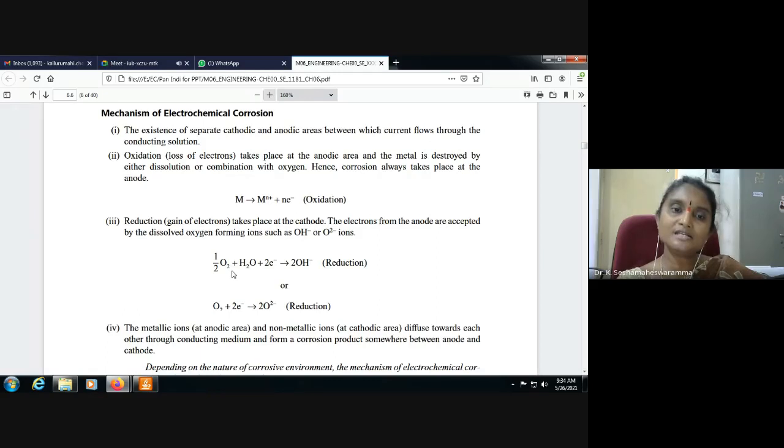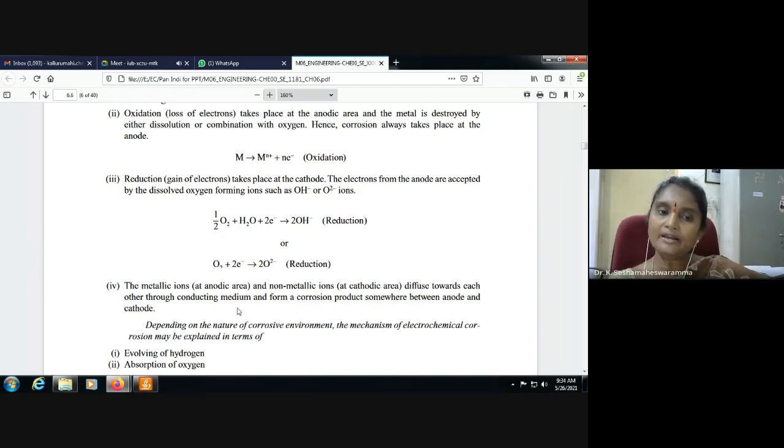So oxygen, water plus electrons are converted into hydroxide ion. This is the reduction. Or oxygen plus electrons is converted into oxide ion, O2- ion. This is also reduction. So reduction takes place at the cathode. Here there are two ways: formation of hydroxide ion or oxide ion.